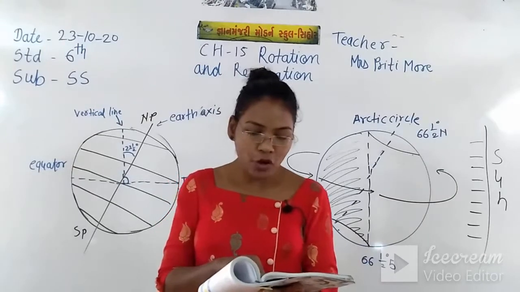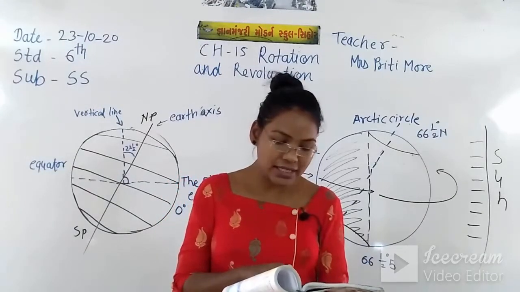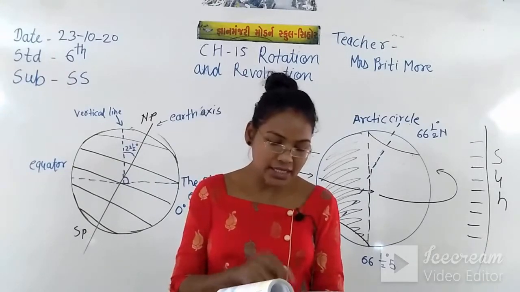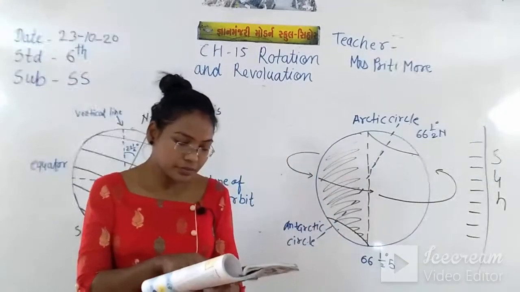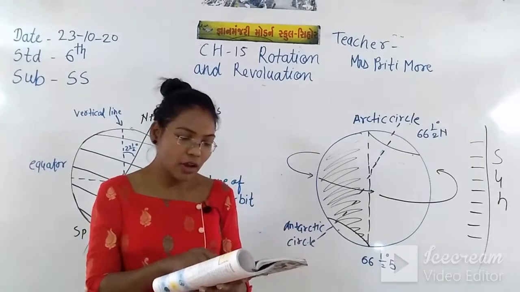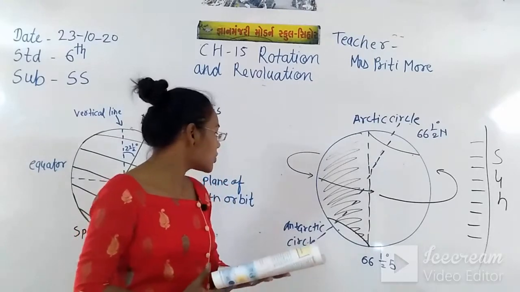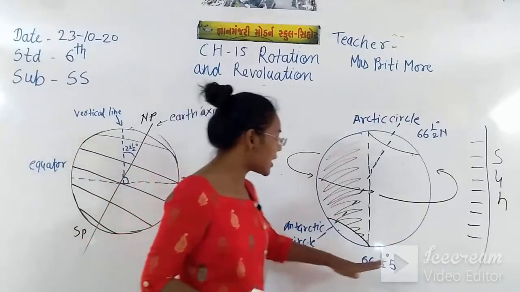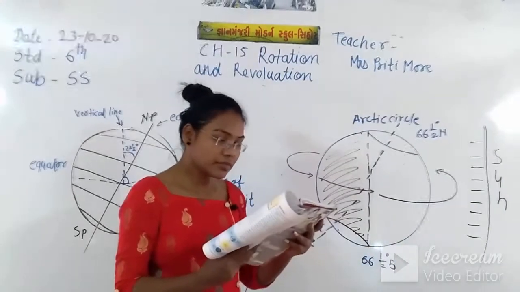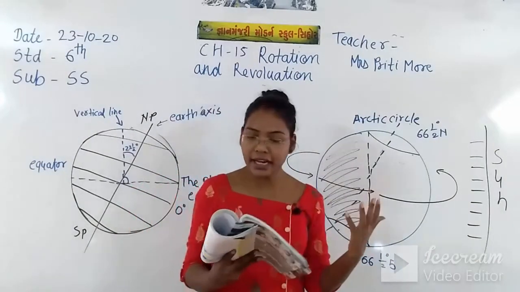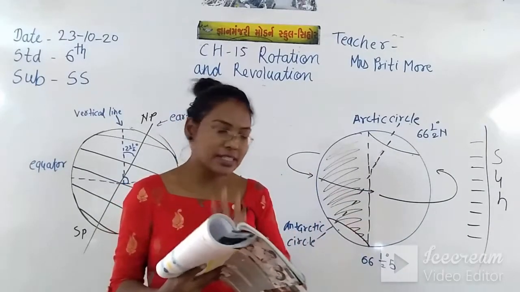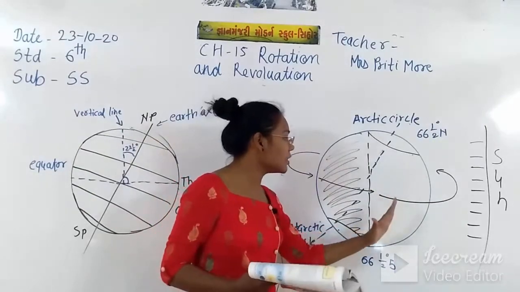Then the side of the earth facing the sun has day and the other side facing away from the sun has night. Now the circle that separates day and night is called the circle of illumination. So here we can see this diagram is the circle of illumination. How do we feel the day and night?